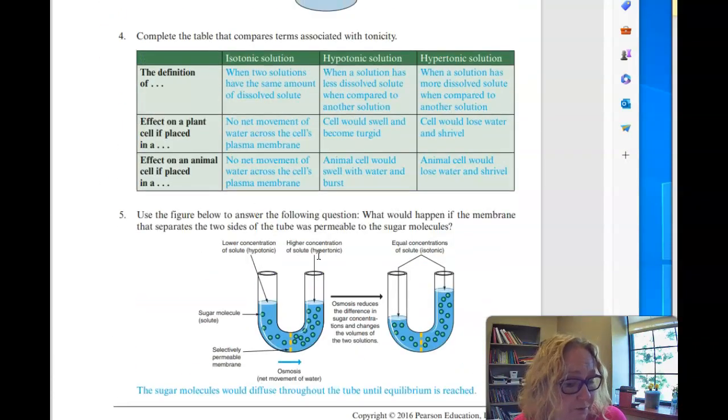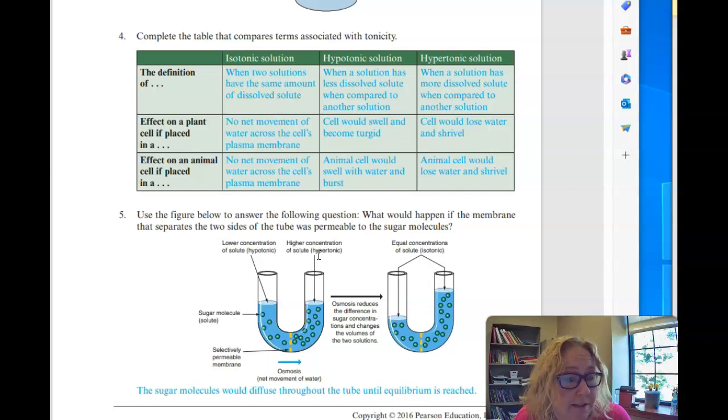Okay, kind of a little review from the lab today. So isotonic, when 2 solutions have the same amount, net effect on a plant cell, nothing. Net effect on an animal cell, nothing. Everybody has the same concentration. Hypotonic is when a solution has less dissolved solute when compared to another solution. So this hypotonic solution would just be your water solution in the lab that we did today.